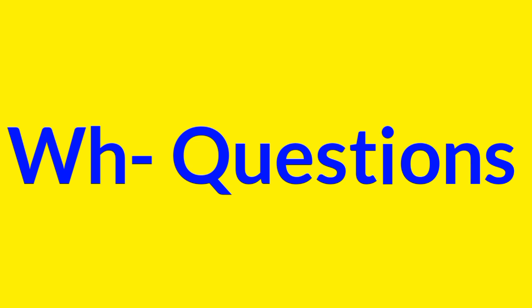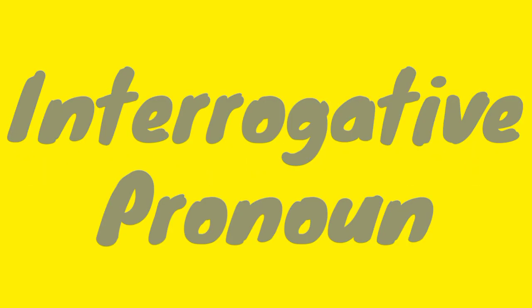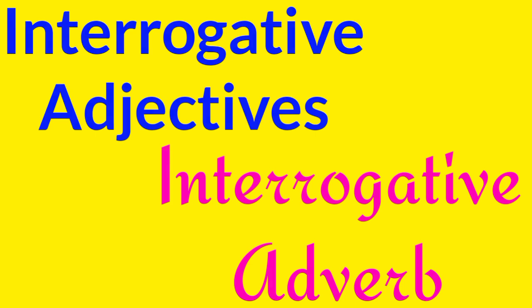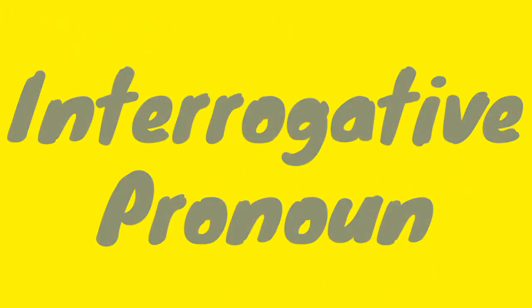The sentence which begins with the words which, whose, whom are known as WH questions. The main 3 components of WH questions are interrogative pronouns, interrogative adjectives, and interrogative adverbs. So first I will tell you about interrogative pronouns. So let's start with it.